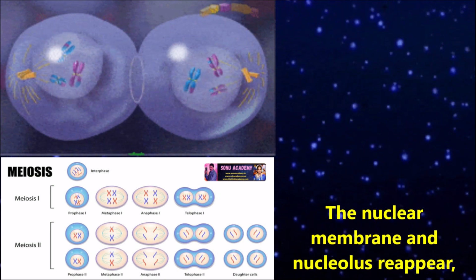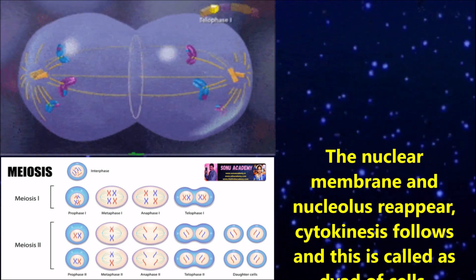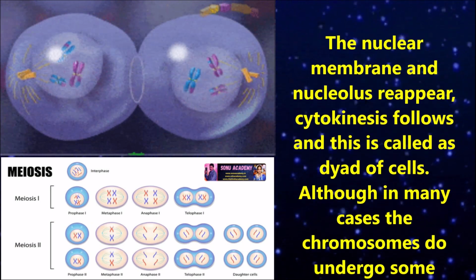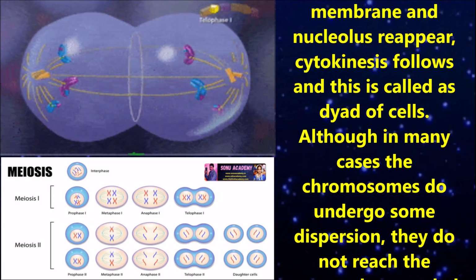Now let us discuss telophase. The nuclear membrane and nucleus reappear. Cytokinesis follows, and this is called the dyad of cells.